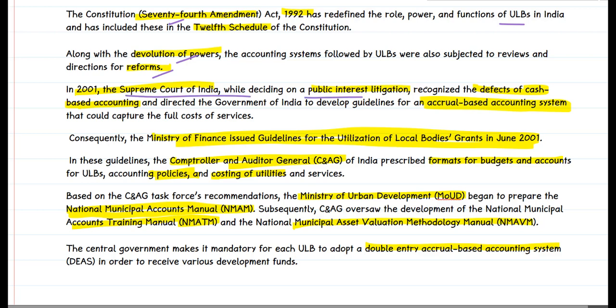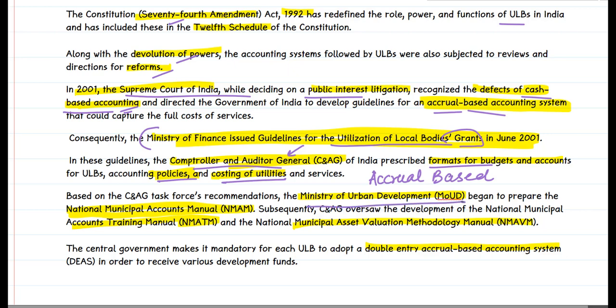In 2001, the Supreme Court of India, while hearing a public interest litigation, recognized the defects of the cash-based accounting that was previously being used in the ULBs, that is the urban local bodies, and directed the central government to develop guidelines for accrual based accounting. In that regard, the Ministry of Finance issued guidelines for the utilization of local body grants. In those guidelines, the CAG also prescribed formats for budgets, accounting policies and costing of utilities. Here, it suggested the introduction of an accrual based accounting system.